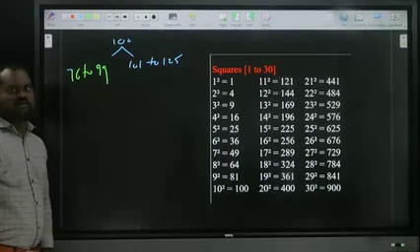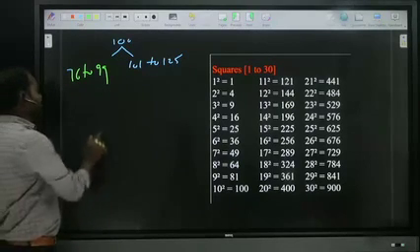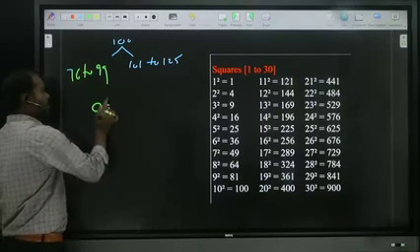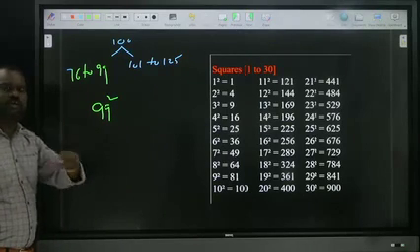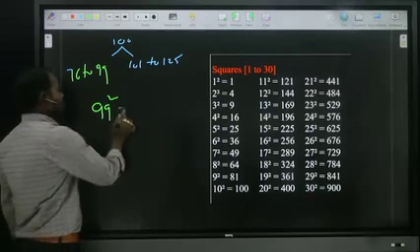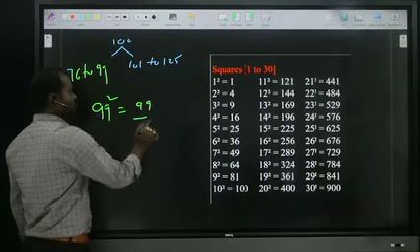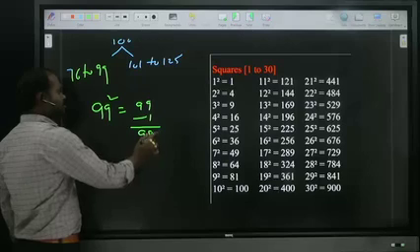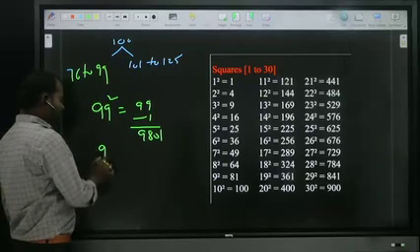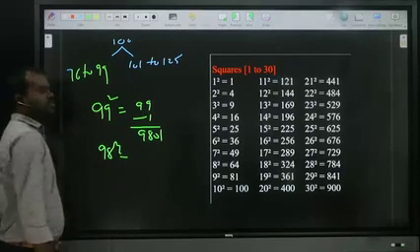If you want 76 to 99, how to approach? For example, if I want 99 square, observe 99 is how much less than 100? 1 less. So subtract the 1. 99 minus 1, how much? 98. What is the 1 square? 1. Single digit, so 01.